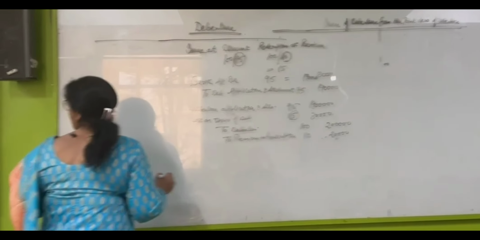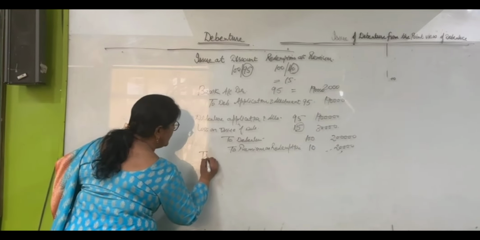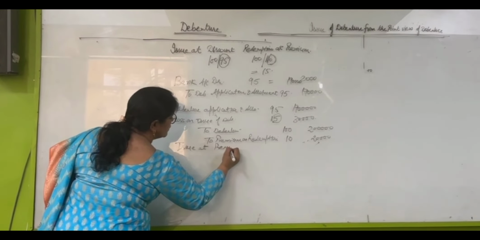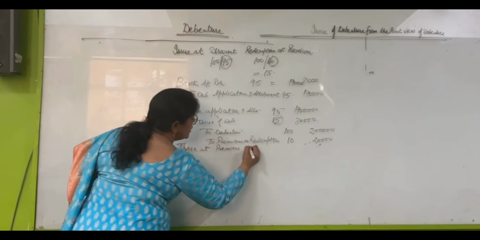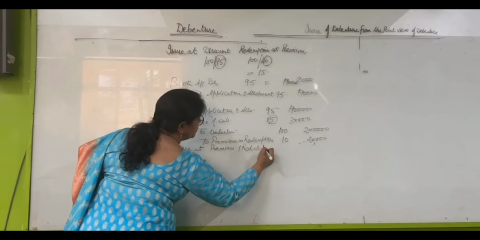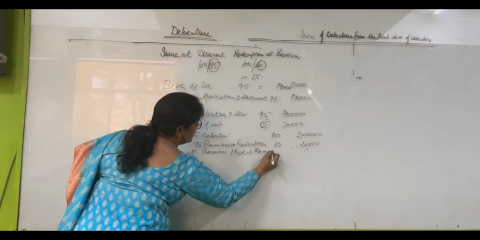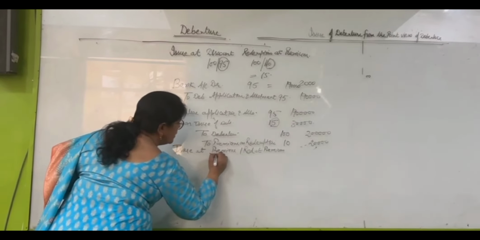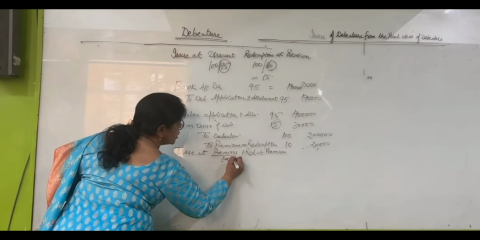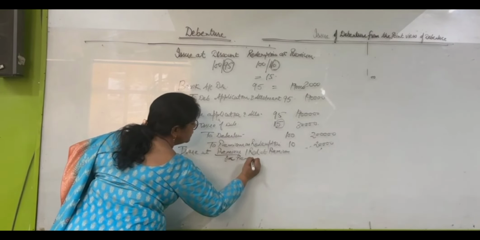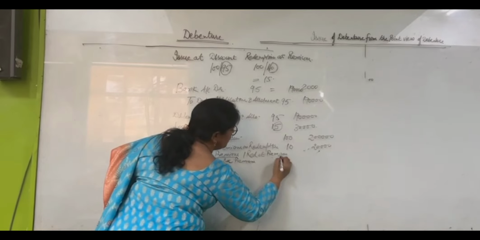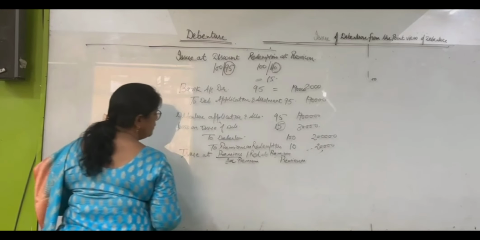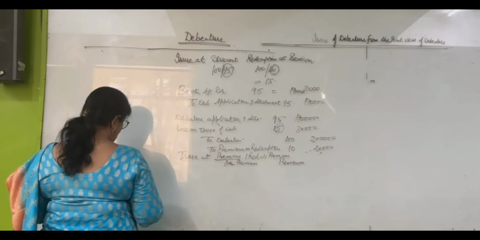Now we are going to do debentures issued at premium, redemption at premium. Debentures are issued at premium and redeemed at premium. This is your security premium and this is premium on redemption.